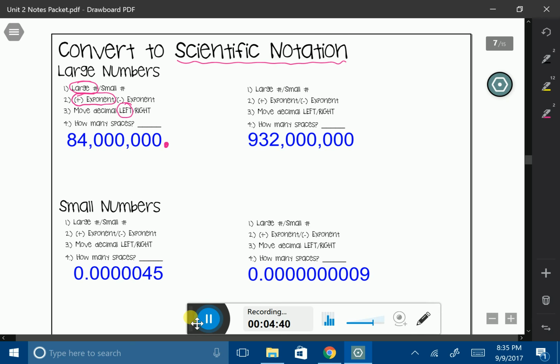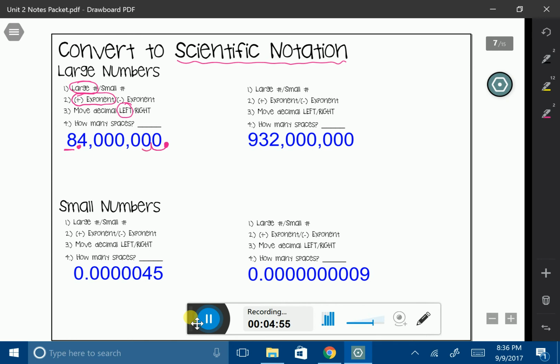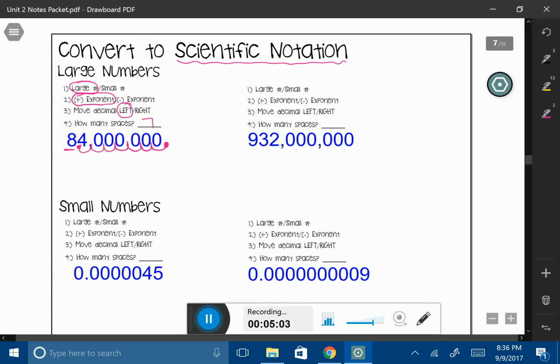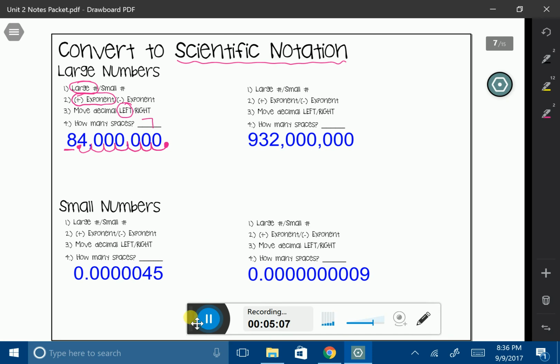I want to move it all the way to here because that would give me that one number to the left of my decimal point. So let's go ahead and count the spaces between the first dot and my second dot. I'm going to count 1, 2, 3, 4, 5, 6, 7. 7 spaces. Okay, so now let's go ahead and write our number in scientific notation.